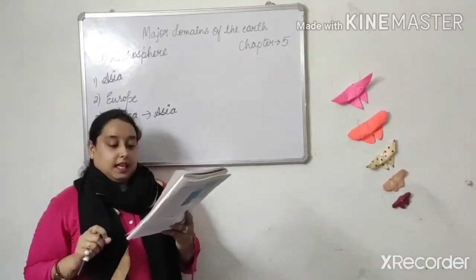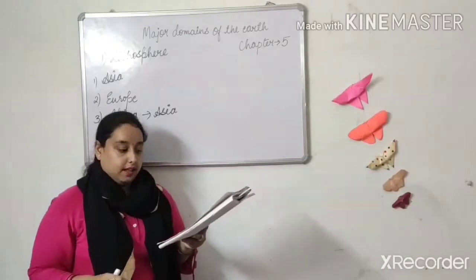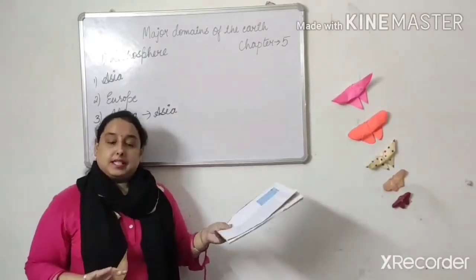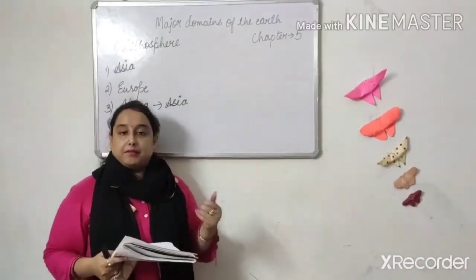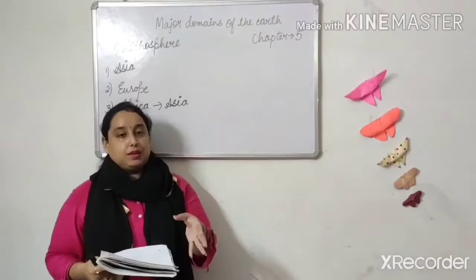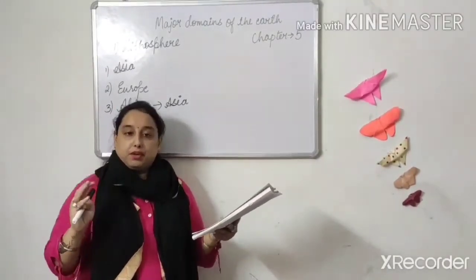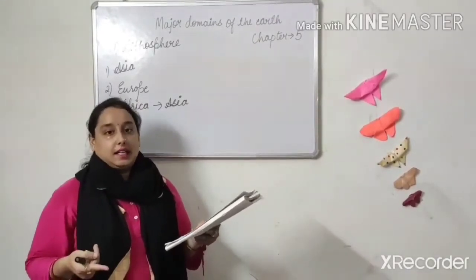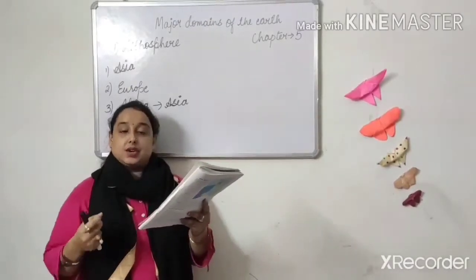So it is the only continent through which the tropic of Cancer, the equator, and the tropic of Capricorn pass. If you will see the world map, तो you can see कि अफ्रीका किससे पास होते हुए जा रहा है, tropic of Cancer, tropic of Capricorn and the equator. The Sahara Desert, the world's largest hot desert.